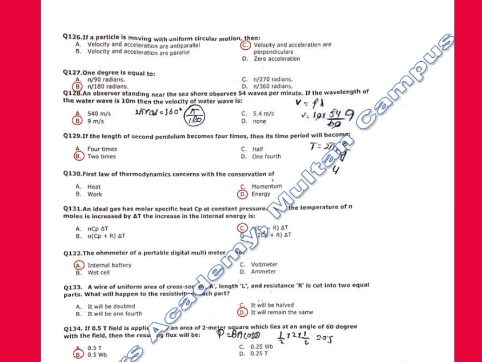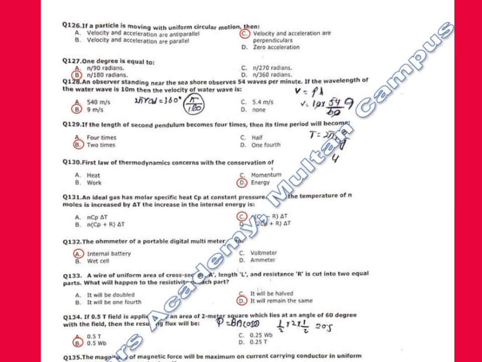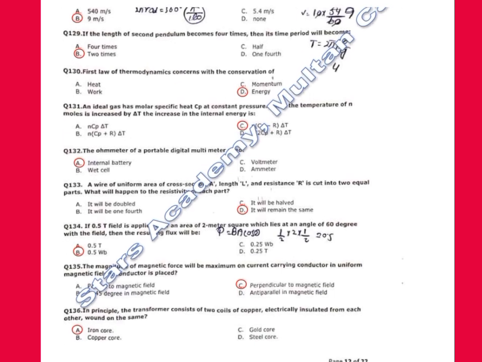131. An ideal gas has molar specific heat at constant pressure. The temperature of n moles is increased by change in T. The increase in the internal energy is what? Correct option is C.